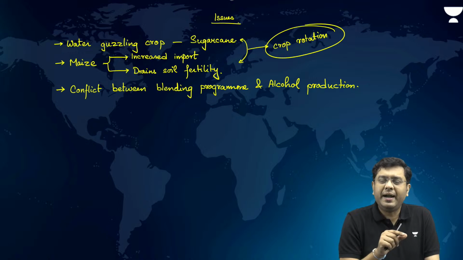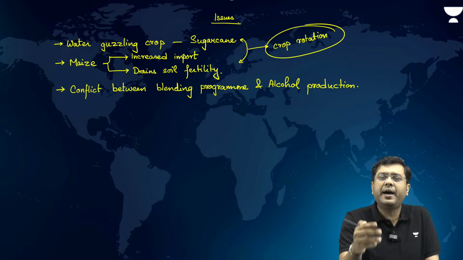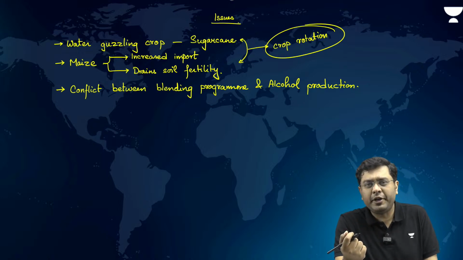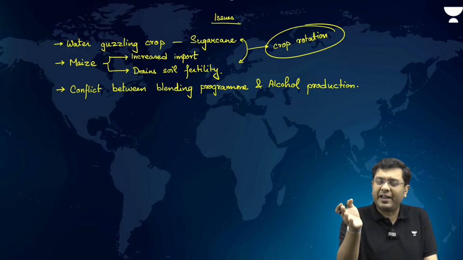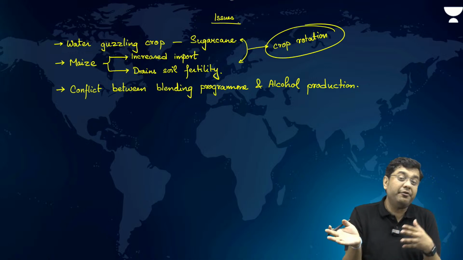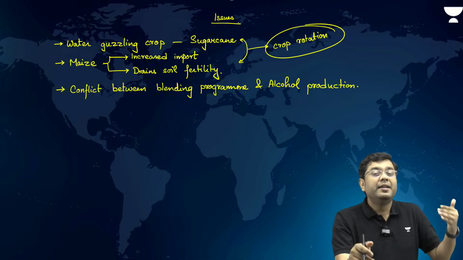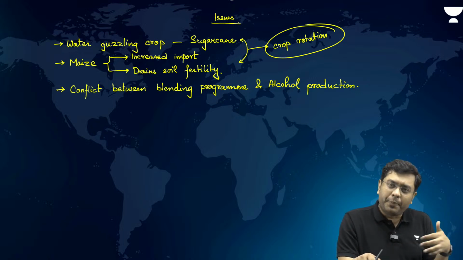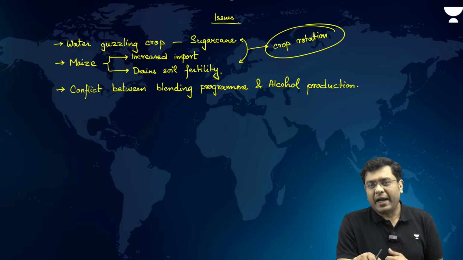Tamil Nadu, on the other hand, has been cited as one of those states which has diverted almost the entirety of ethanol for alcohol and liquor production, so that it can benefit out of that in terms of revenue earned. Maharashtra also has been cited as one of those states which is diverting more ethanol for alcohol than for blending program. So this has put the entire ethanol production and the blending program at risk.